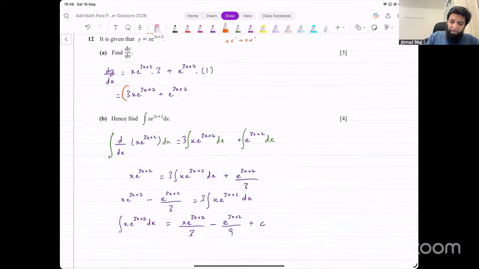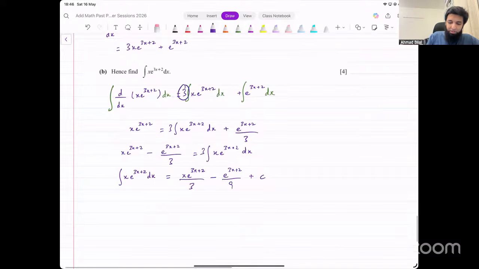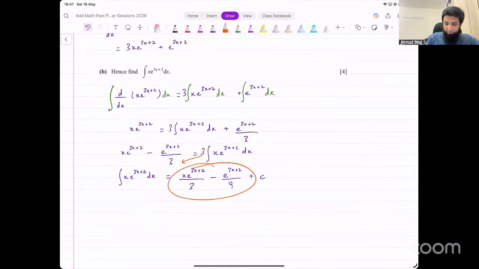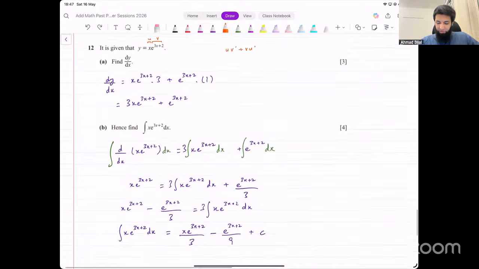This 3 that we had, it doesn't matter if we write that outside the integral or inside the integral, it's just multiplying, right? The 3 was just multiplying. So it doesn't matter if we write it outside or inside. So at the end, all we have to do is just divide it on the other side. So I just divided that 3 on the other side there, and that gave me this. Okay. That was question number 12.